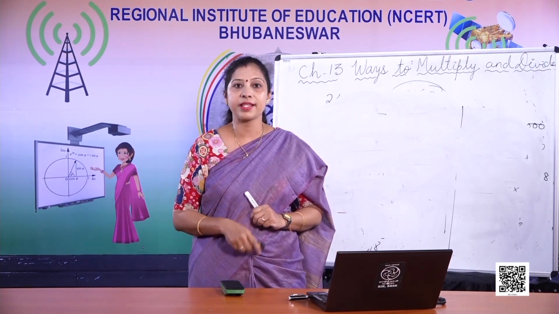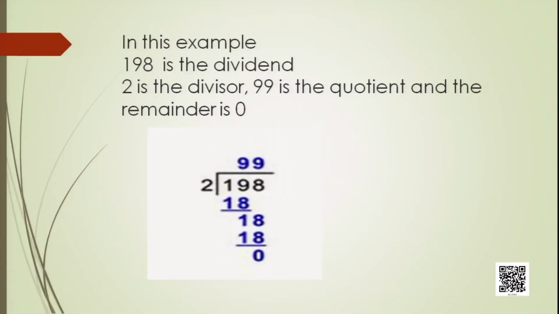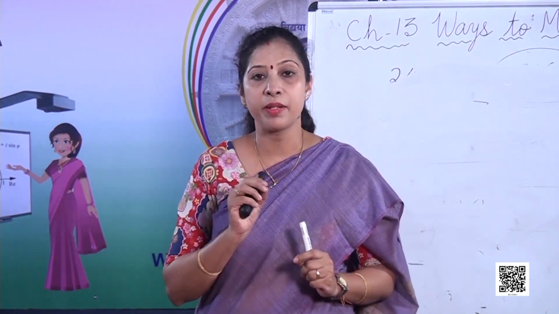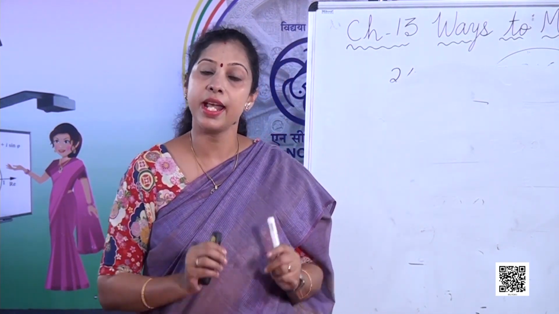So let's go to the next slide. Here I have given you an example. Here 198 is the dividend, 2 is the divisor. After we have done the division, the answer is 99, that is known as the quotient. Here the division is an exact division. What do you mean by exact division? When we get remainder as 0, that is called an exact division.